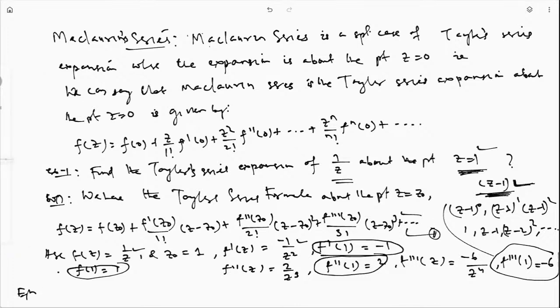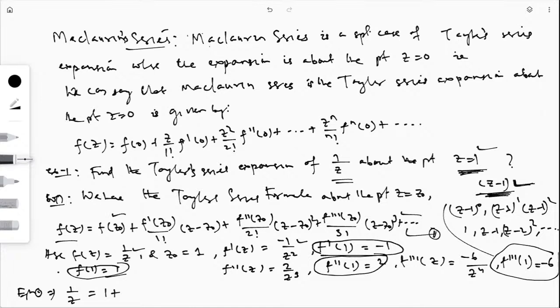So equation 1 implies f of z, which means 1 by z, equals f of z naught, which is 1, plus f dash z naught by 1 factorial, which is minus 1, into z minus 1. Then plus f double dash z naught by 2 factorial, which is 2 by 2 factorial, means 2, into z minus 1 whole square.